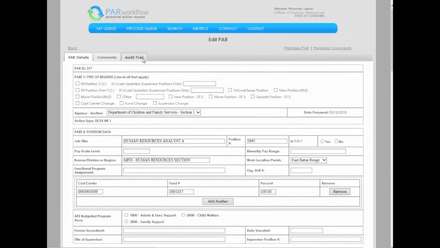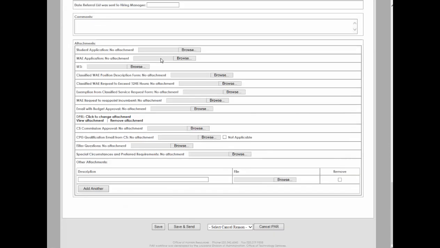To submit your PAR to begin the approval process, you must select Save and Send. If for some reason you'd like to cancel the PAR, select a cancel reason and choose the Cancel PAR button. In this example, we will save and send the PAR.